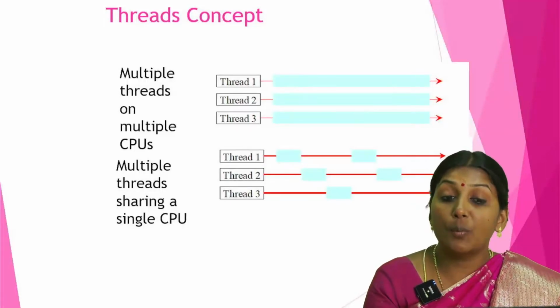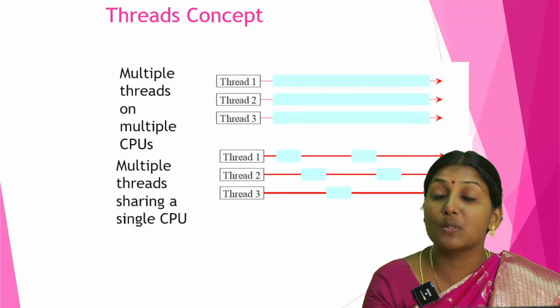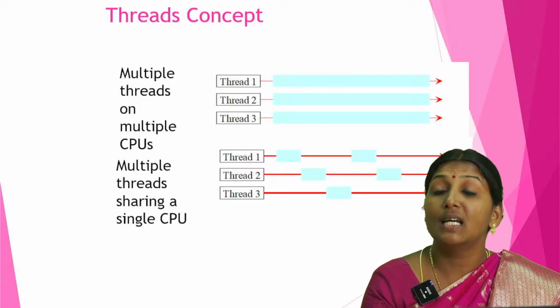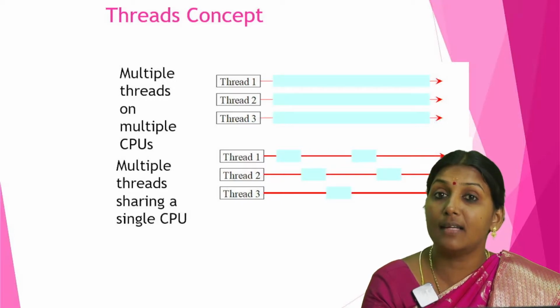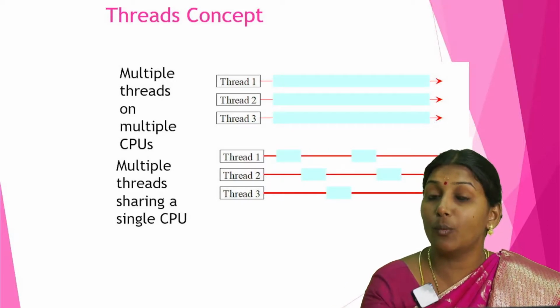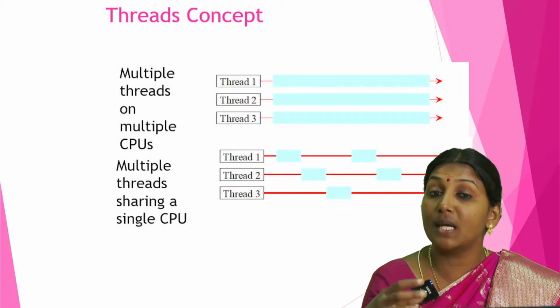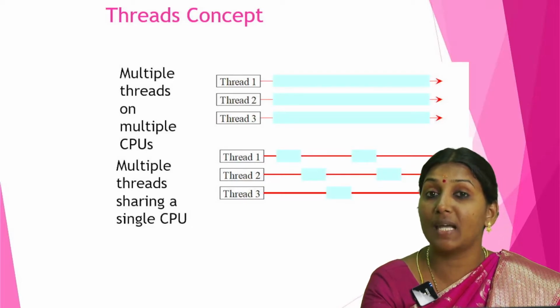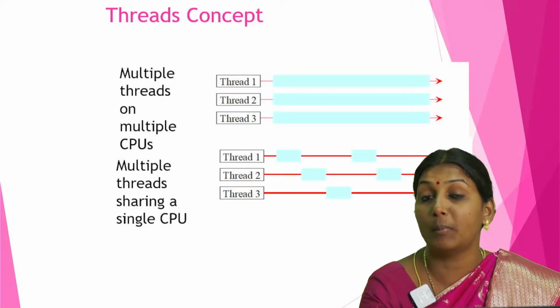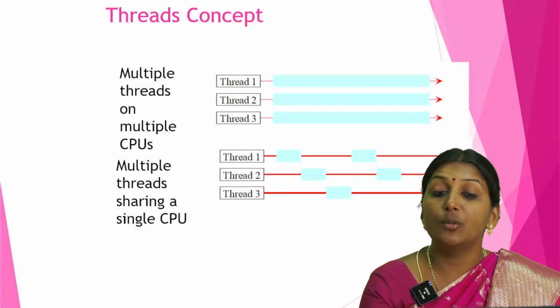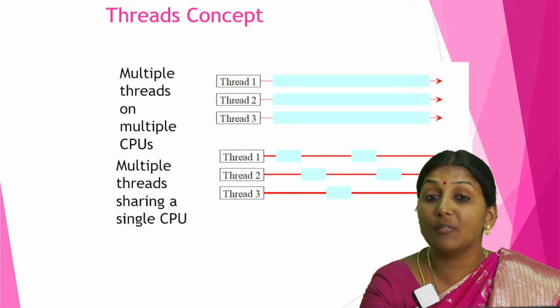A big program can be divided into threads, and those threads can be executed concurrently. This is what we call multi-threading. Multi-threads work on multiple CPUs. There are two types of threads: multiple threads can share a single memory, and multiple threads can use their own memory without sharing. So we have two types of threads, sharing and without sharing.